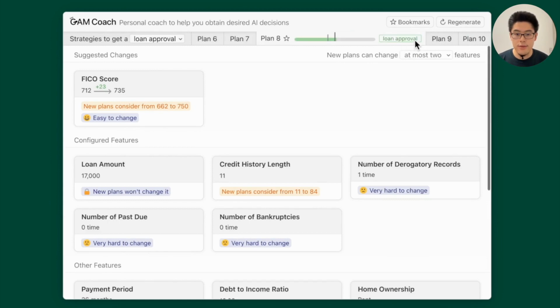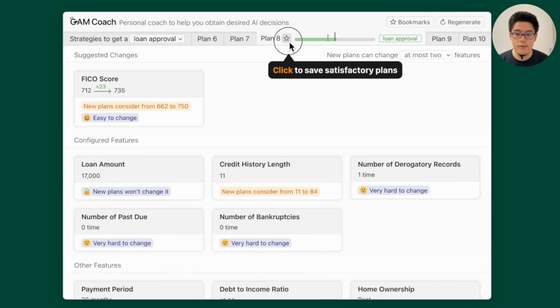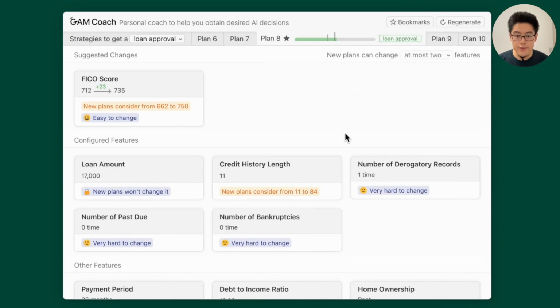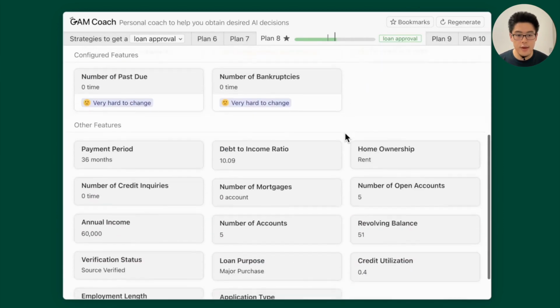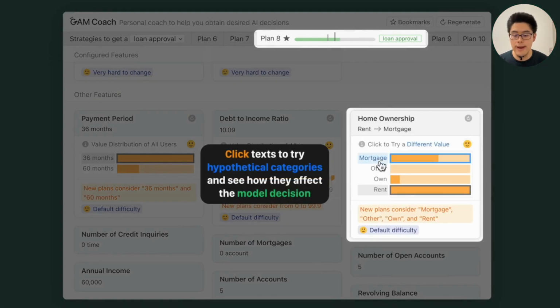Here the user can browse different plans by clicking the tabs. For example, this one only uses FICO score, which looks like a very good plan, so we can bookmark that plan by clicking the star button, and this plan is saved into our bookmarks. So this is about continuous features. We can also see some categorical features, for example, home ownership. For this categorical feature, users can also click the name to see how different categories change the prediction of the model.